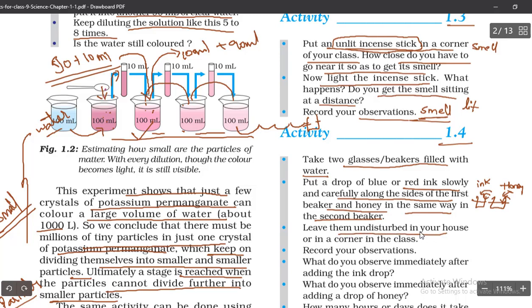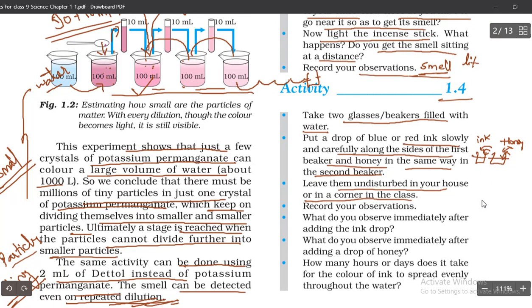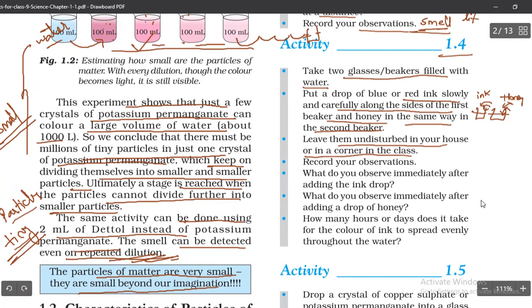Leave them undisturbed in your house or in a corner of the class. Without disturbing the setup, keep the beakers in any corner of your house or the classroom. What are you going to observe? What do you observe immediately after adding the ink drop? What do you observe immediately after adding the drop of honey? They are asking what happened when you added ink to the water, and when you added honey to the second beaker. You have to note this observation. How many hours or days does it take for the color of the ink to spread evenly throughout the water?